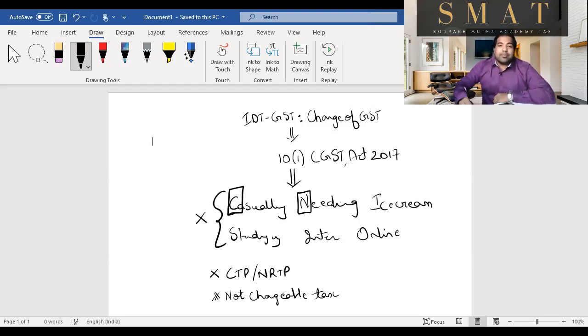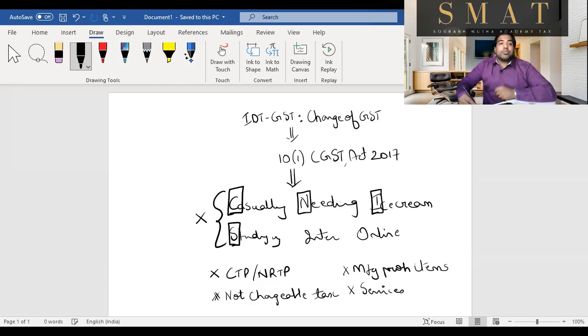Next, guys, is one of my favorite things: ice cream, aerated water, pan masala, tobacco. Not my favorites, but if you're manufacturing these prohibited items, not supplying, selling is okay, manufacturing these prohibited items, then you cannot take the composition scheme. I hope that is understood really well. Next, guys, if you're supplying services, sorry, you cannot take the composition scheme. So composition scheme is not for CA firms or law firms, or for that matter, a salon or a tailor. It's only and only if you're supplying goods.